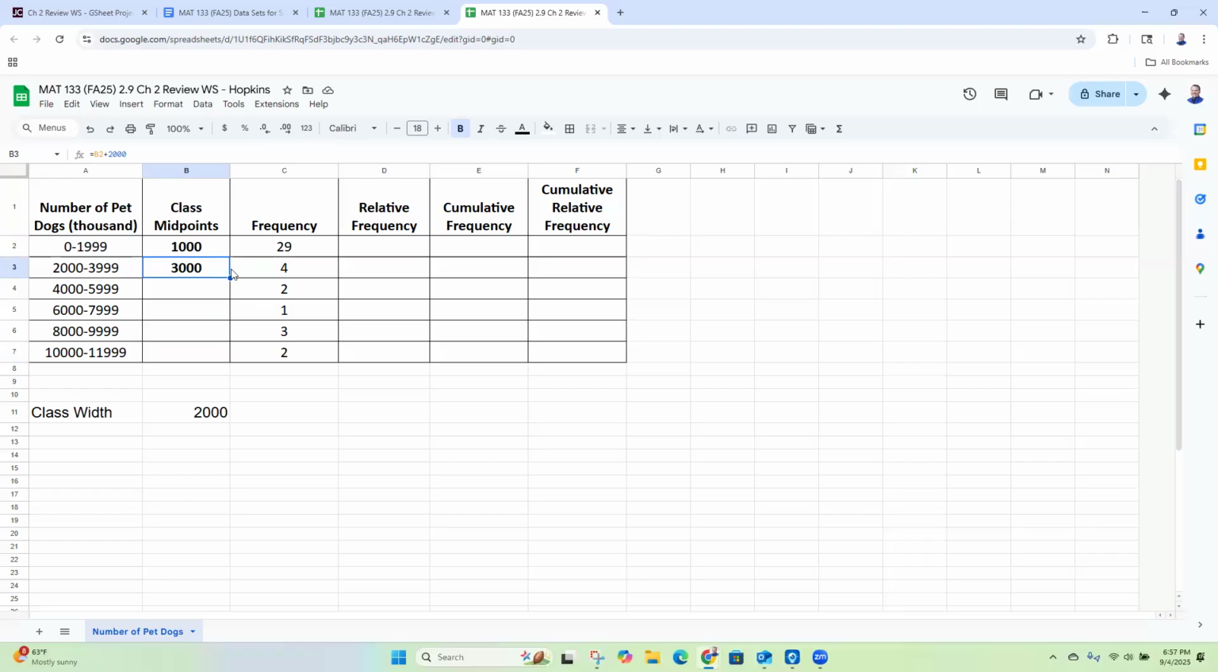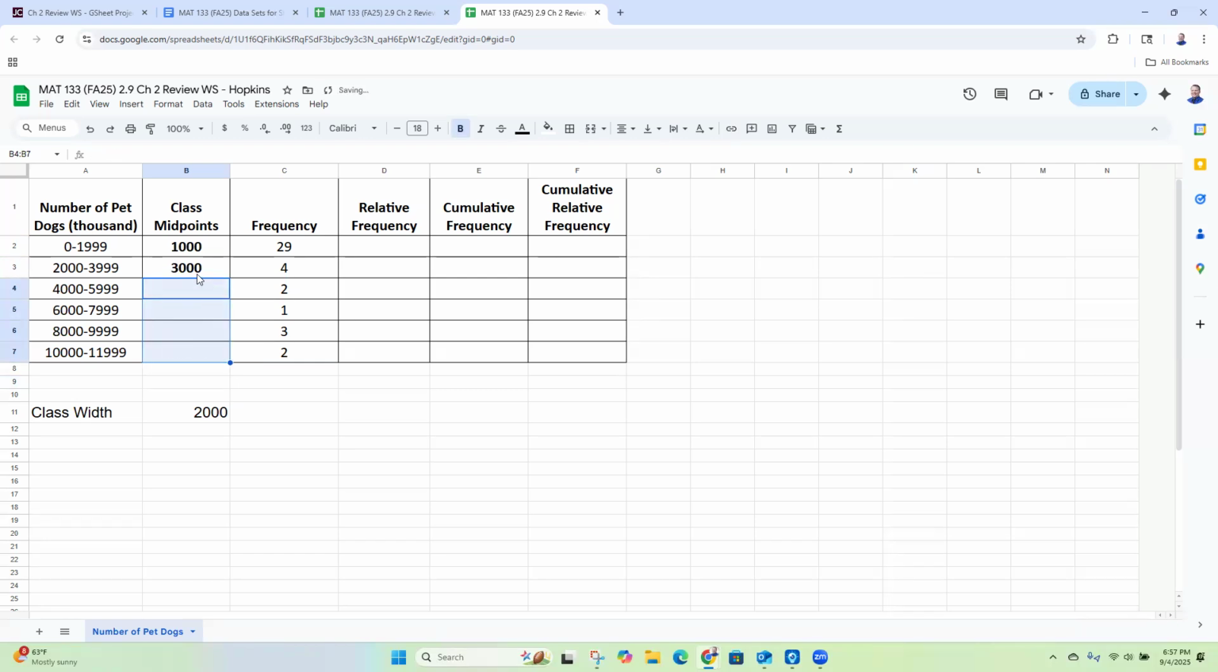So if I click on cell B3 where the 3,000 is, you'll notice there's a little dot that shows up in the lower right-hand corner of your cell. And if you hover over it, your mouse turns into a plus. Okay, so that's what I want. I'm going to hover over that dot, hold my left mouse button down, click, and drag it down. Okay, and that's going to copy the formula down for all the other classes, and here are all of my midpoints.